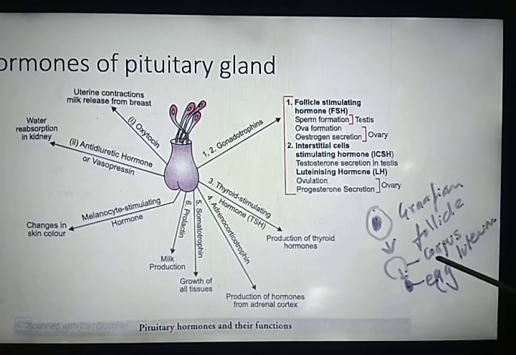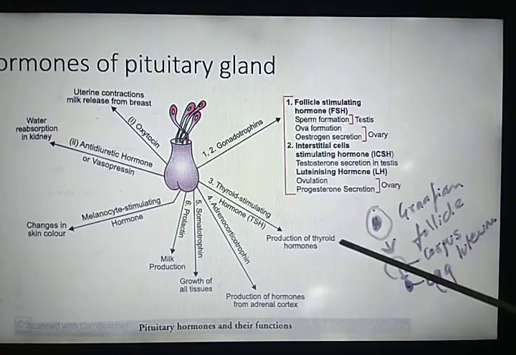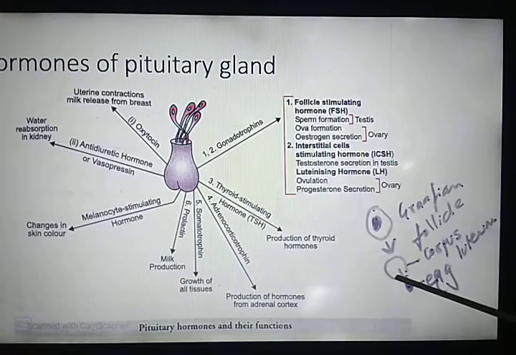That is known as corpus luteum. And this corpus luteum is responsible for secretion of hormone known as progesterone. So progesterone is released by the corpus luteum.